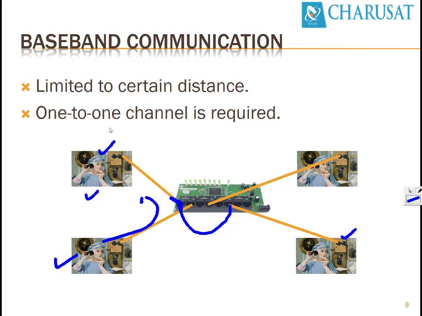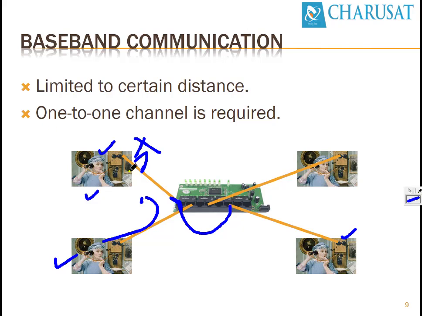That's why a one-to-one channel is required; if you want multiple conversations, it's not possible. Although user 1 and user 4 are not speaking anything, they have dialed a number and put receivers aside. They are not communicating with each other. In that case as well, user 3 is not allowed to talk to either user 1 or user 4 because they are engaged right now. Still they are not transferring any information on this wire.